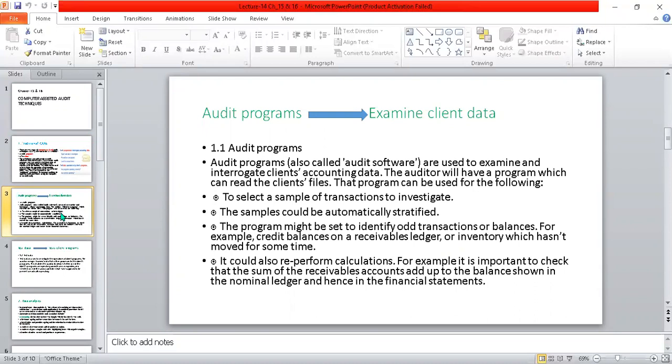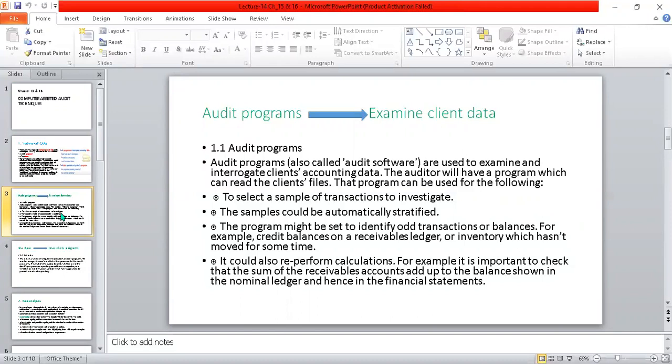The auditor will have a program which can read the client's files, analyzing, evaluating and examining the data of clients. The program can be used for the following. This program is useful after selecting a sample of transactions to investigate. That means there are different transactions, you take a sample from these transactions, and you apply this program to investigate the data.